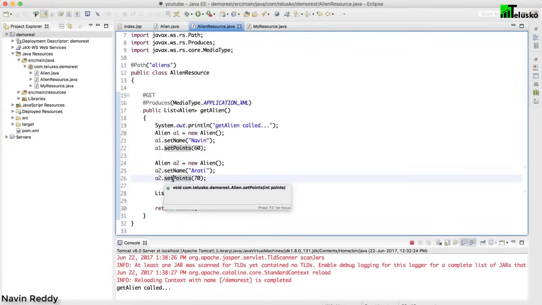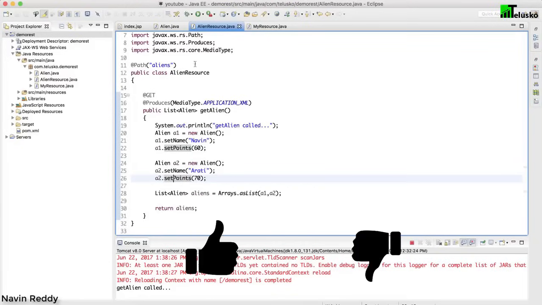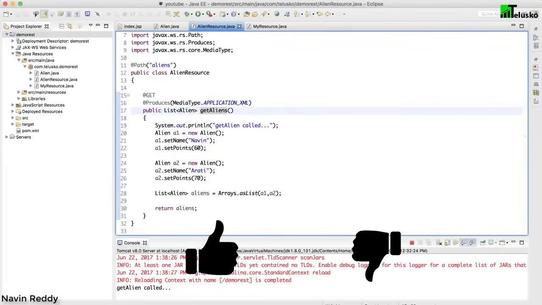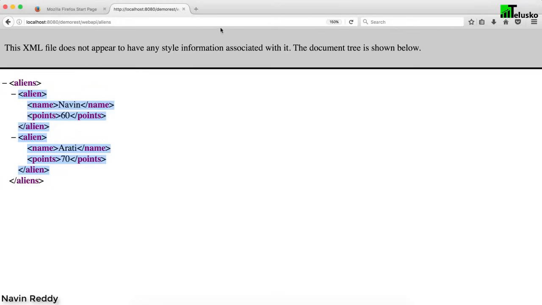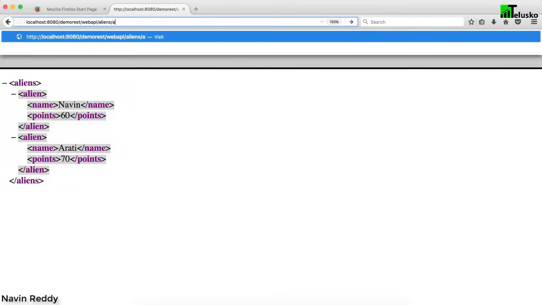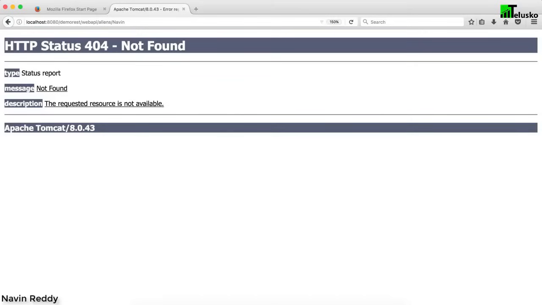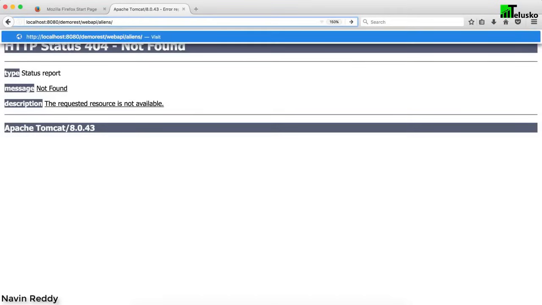But what about if you want to fetch only one object now? Maybe I don't want to fetch all the aliens, and the better name for this would be getAliens. Okay, so let's say I don't want to fetch all the aliens. I want to be very specific now. I want to fetch the first alien with name Naveen. I want to fetch an alien with name Aarti. Something like this. If I say aliens slash Naveen, it should return Naveen. If I say Aarti, it should return Aarti, but it's not working now.